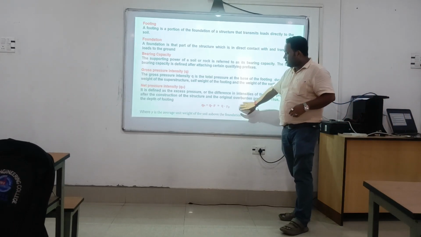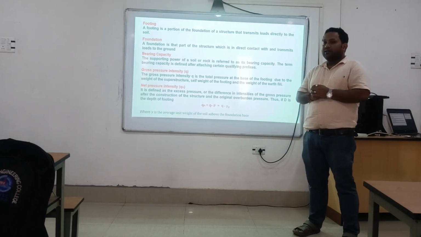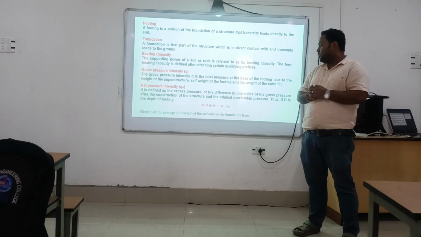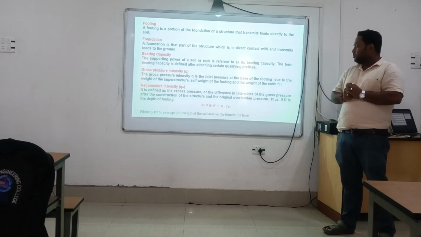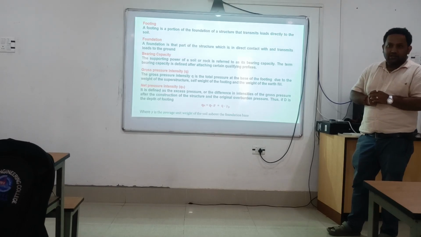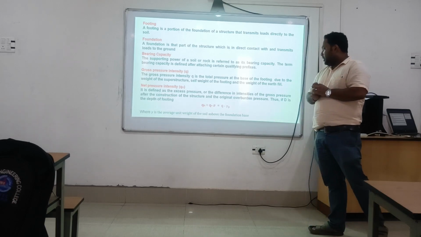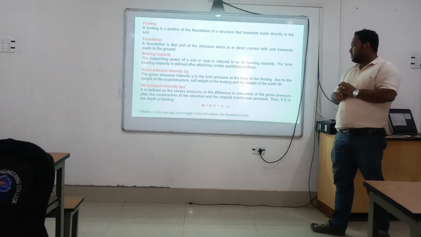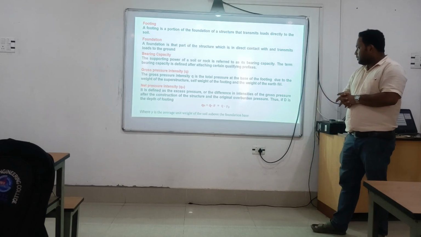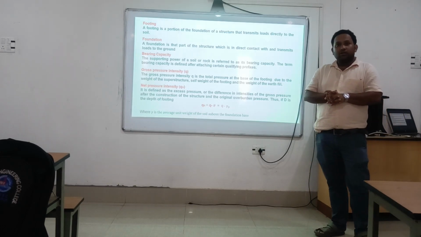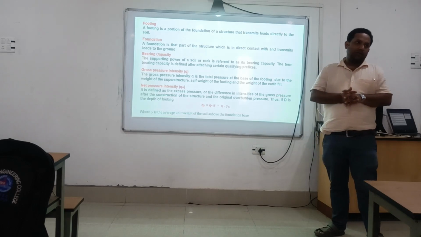Please write down this equation, because it is required to calculate the net pressure intensity. Qn equals q, that is small q, minus sigma dash. Sigma dash is the overburden pressure, and we can calculate it from the unit weight and the depth of the soil, that is gamma d.